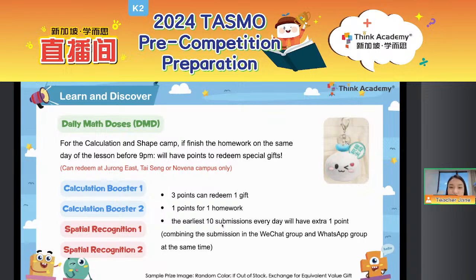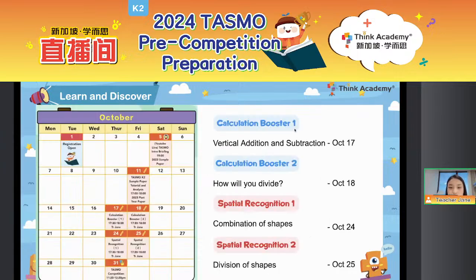Okay, so that is all for today's lesson. Hope it's helpful for you. And in the future, in calculation booster 1, we will learn about the vertical addition and subtraction. And in calculation booster 2, we will learn how to divide. This lesson will be quite helpful for our future learning about the multiplication and division in your primary school, right? And then the special recognition, we will discuss about the combination of the shapes and the division of the shapes.